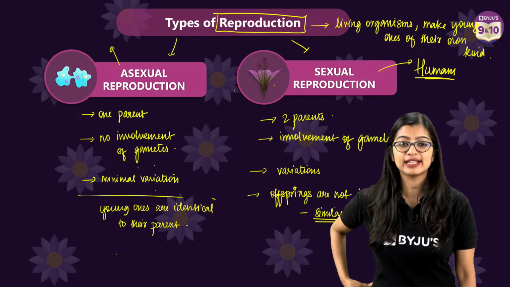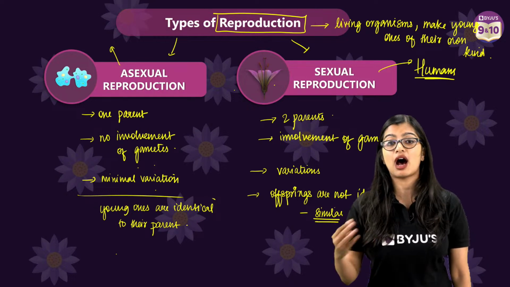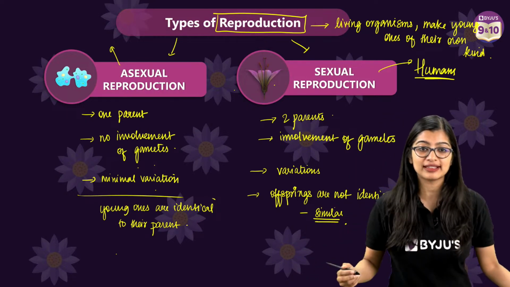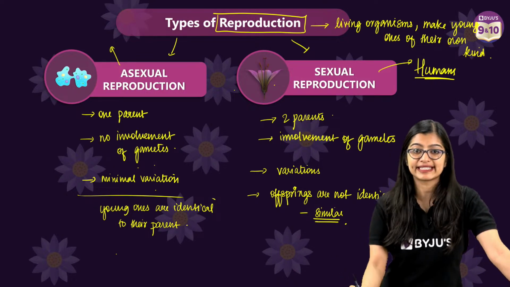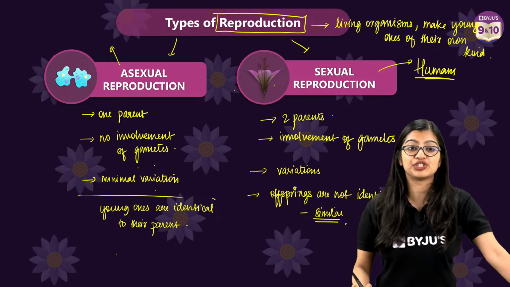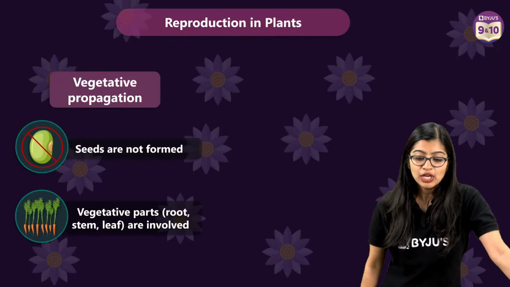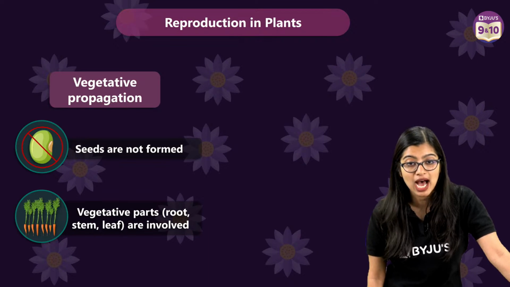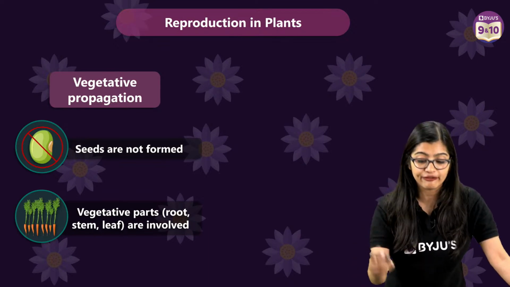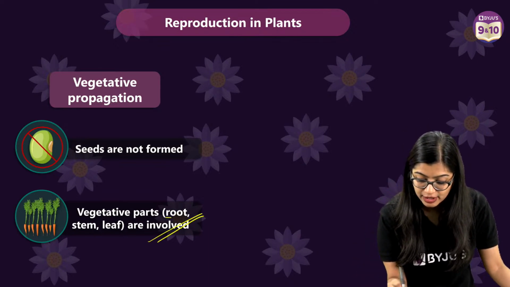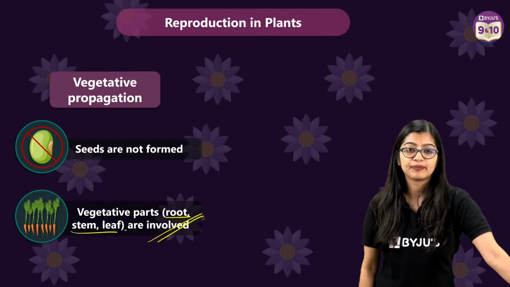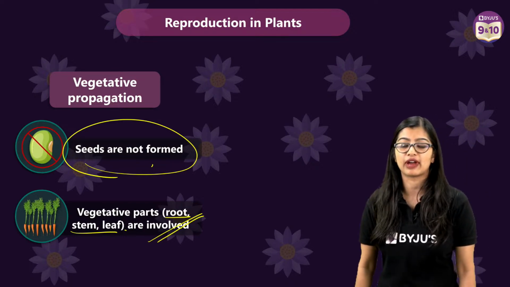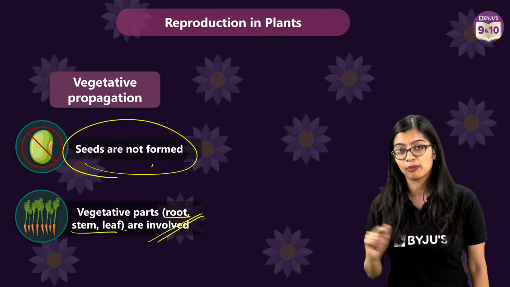Put it in the chat. That's something we learnt about in our class. Very good, Srilata Devi. Yes, it is reproduction through vegetative parts. So vegetative propagation is something that we observe in plants. It grows from different vegetative parts like the root, stem, and leaf. And in this case, we see that no seeds are formed.